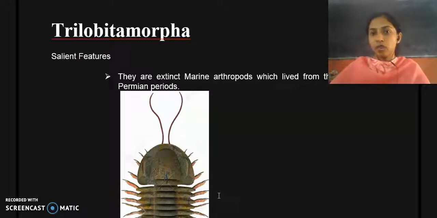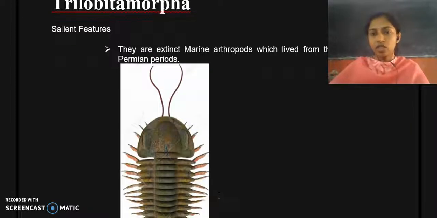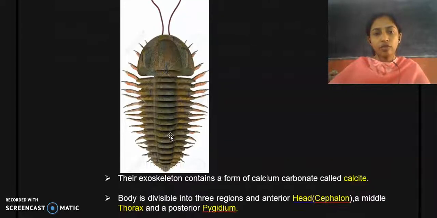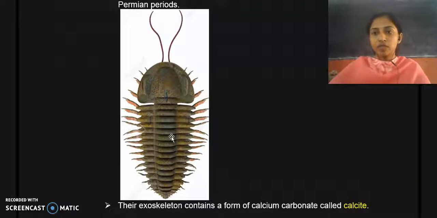That means approximately 50 million years is how long the members of Trilobitomorpha lived. They are not seen in recent years. They are extinct marine arthropods. Here I have provided the structure of one of the members of subphylum Trilobitomorpha, and this organism is called Triarthrus, which lived during the Cambrian and Permian periods.